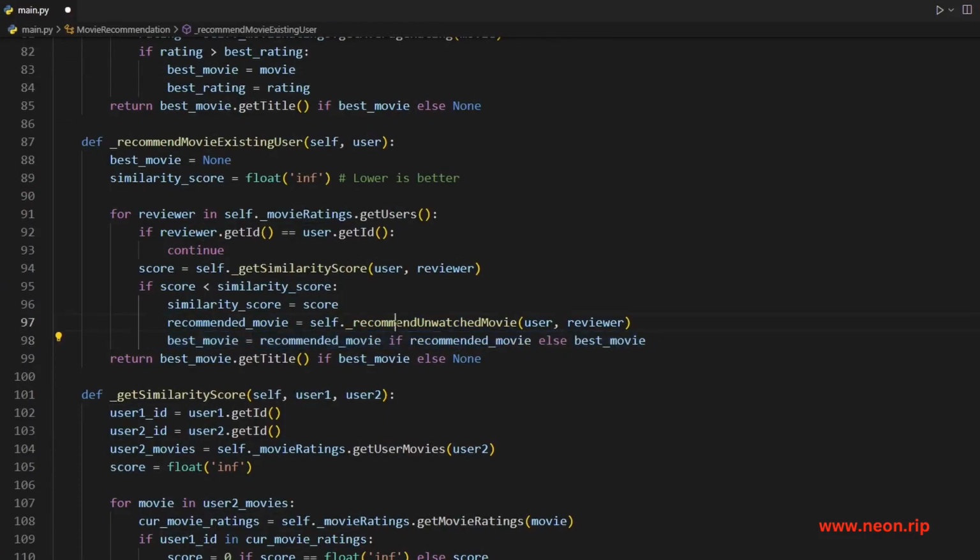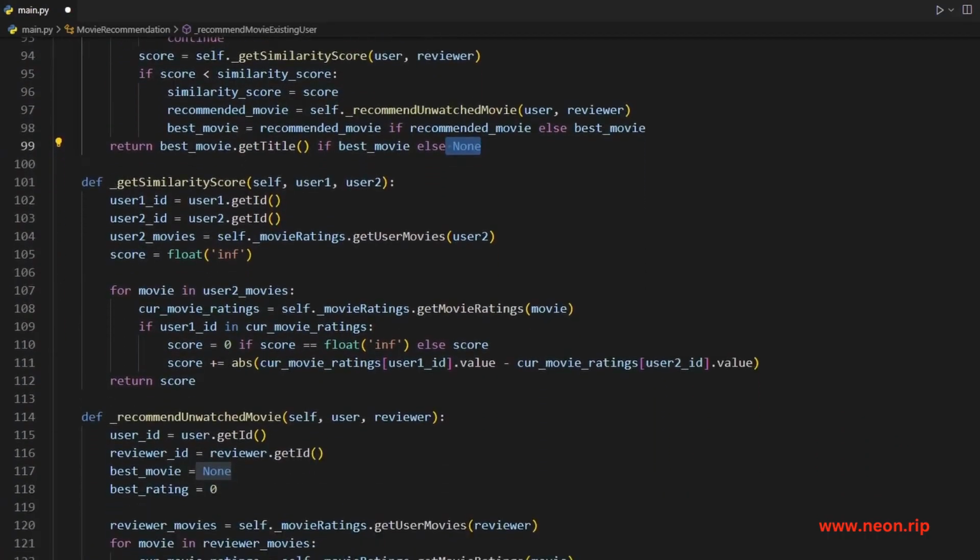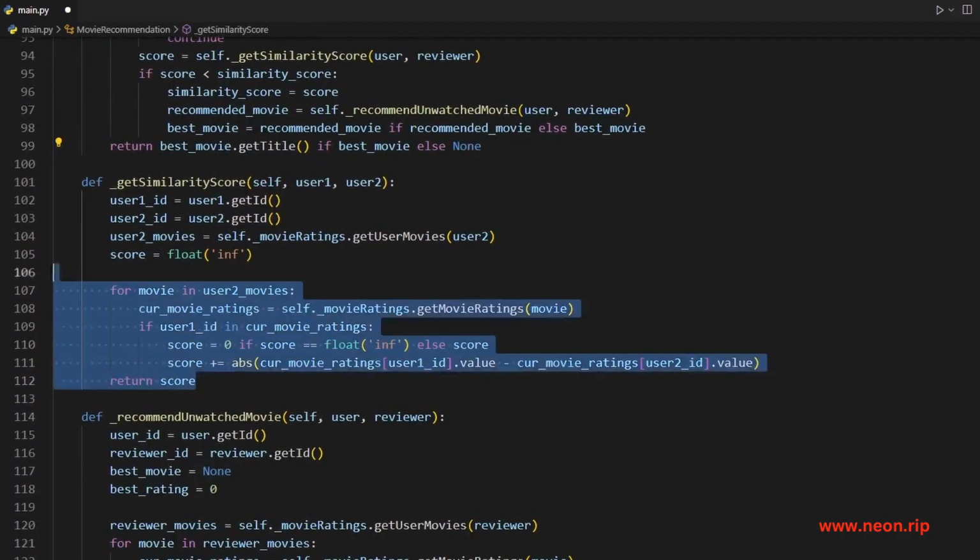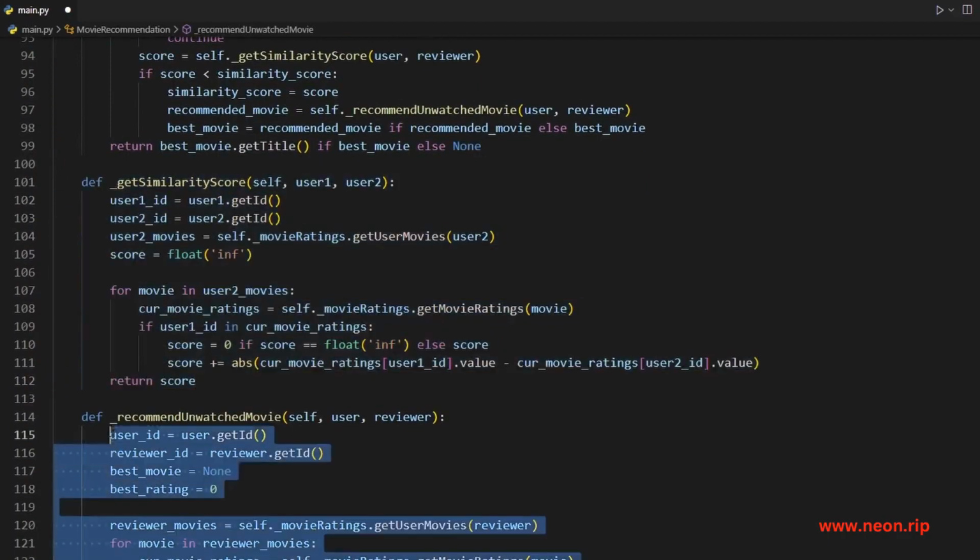It's possible though that this recommend unwatched movie will return null, because what if both of these users have seen the exact same movies? Then reviewer doesn't really have an unwatched movie to recommend to the first user, so we handle that here with a ternary operator. Ultimately, we are going to just return what that movie is if it wasn't null. If it's null, then we just return null. I don't think it's super important to get into the details of the similarity score calculation and the recommend unwatched movie. The high level is what's most important.